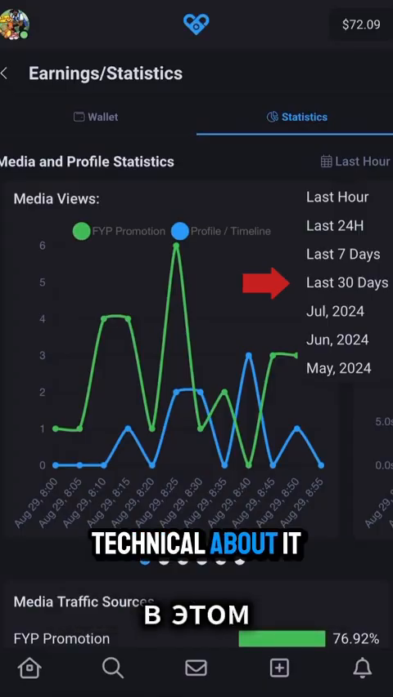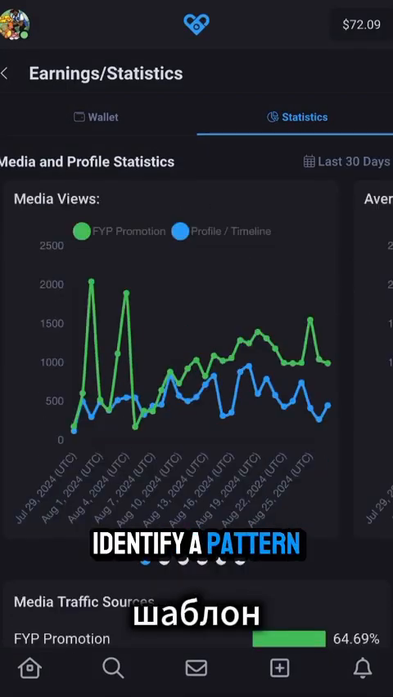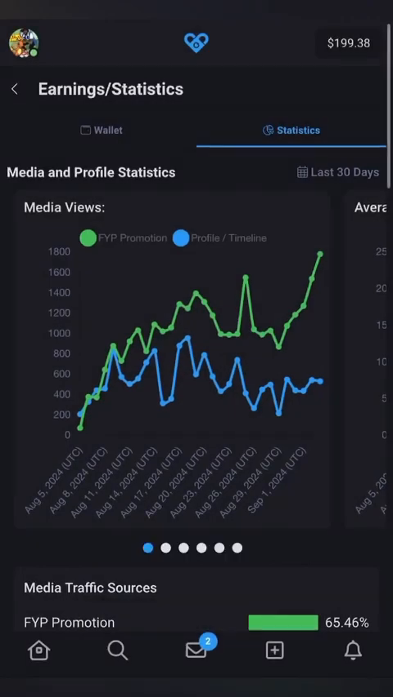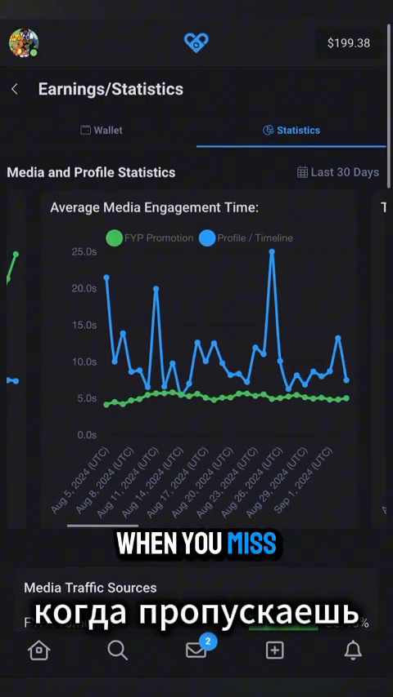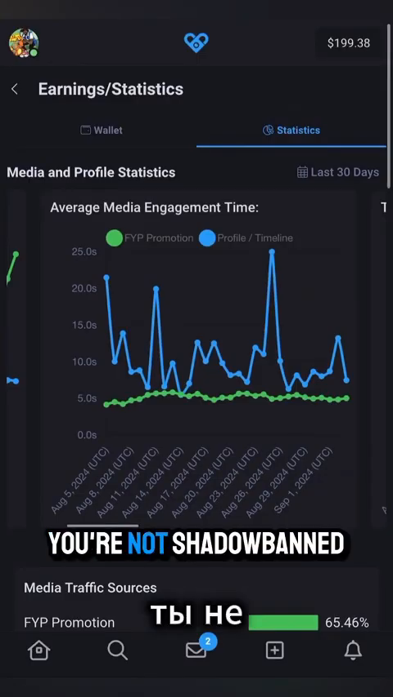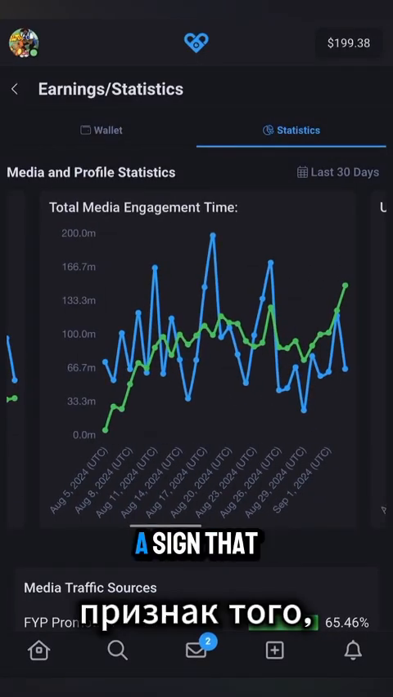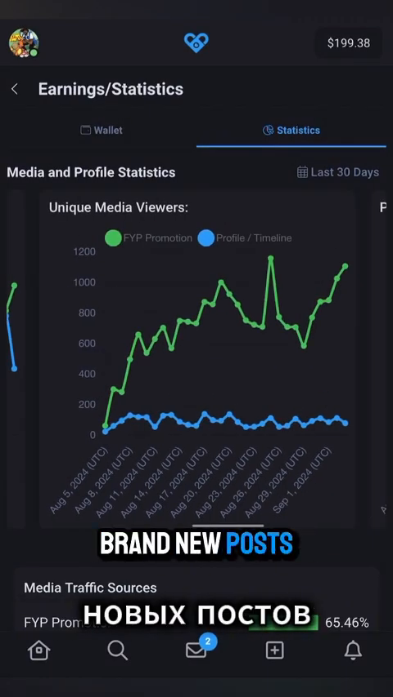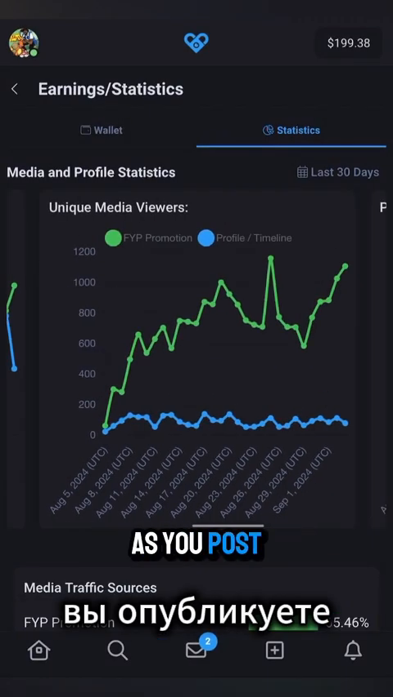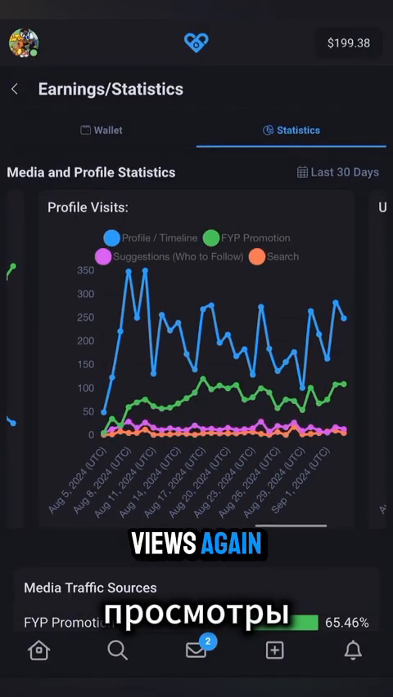To be technical about it, it's impossible to identify a pattern off just one data point, right? When looking at a wider date range, you may notice that your For You page views tank when you miss a day of posting. You're not shadow banned. This is usually a sign that the main source of views you get is the default exploration of your brand new posts. So as soon as you post again, you'll get exploration views again.